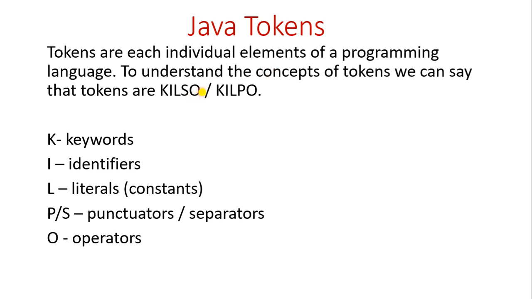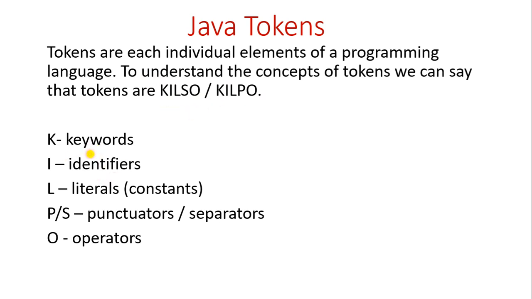To understand the concept of tokens, we can say that tokens are KILSO or KILPO. This line I have written only for your understanding purpose. Don't write this line in the exam. I have made it short so that you can get an idea very fast and clearly.